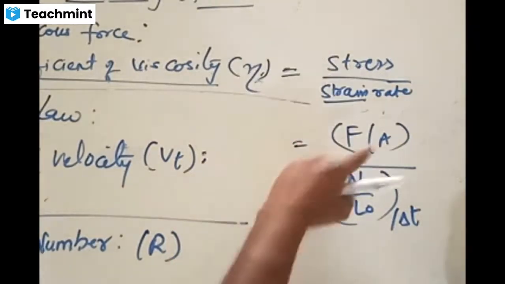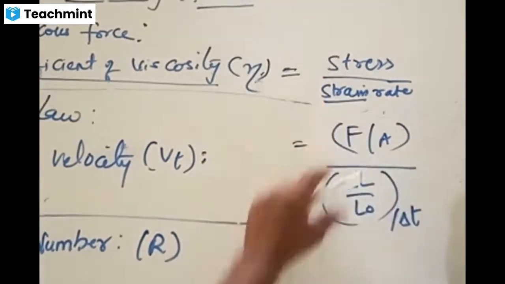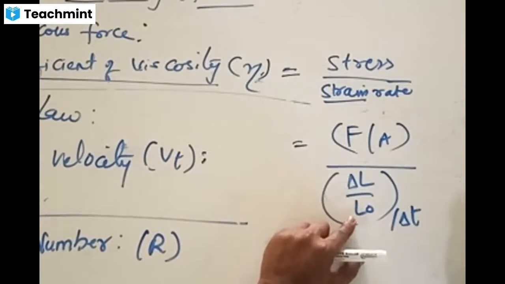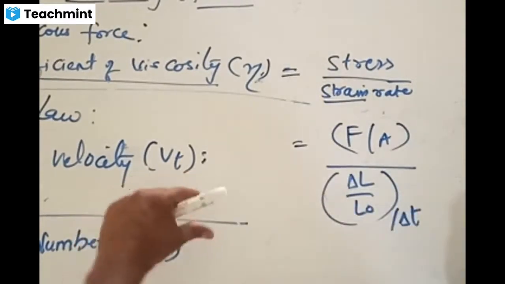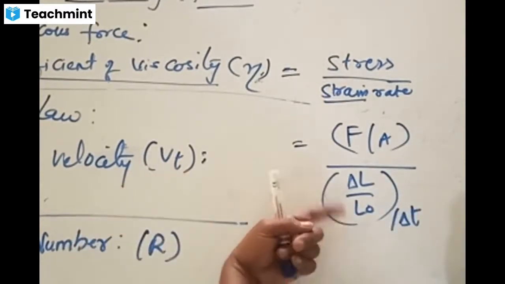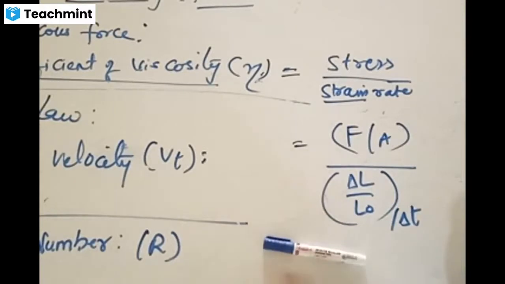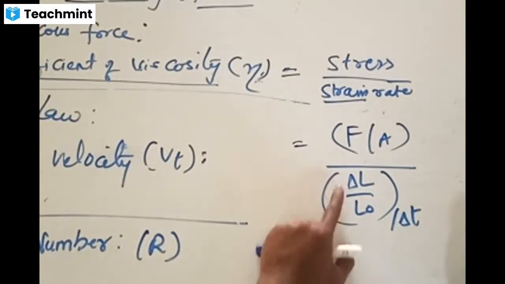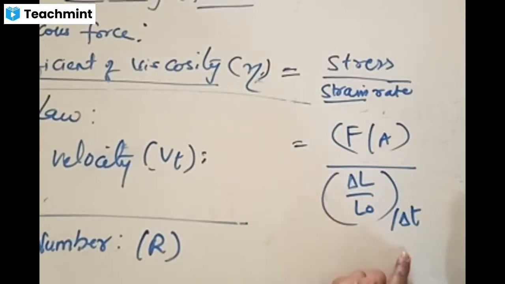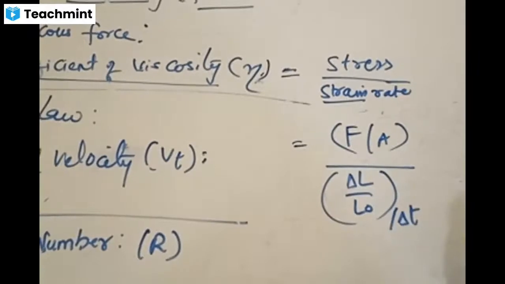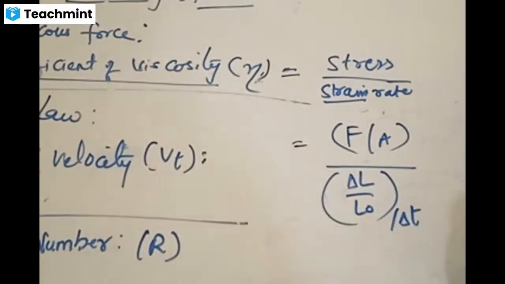Stress is mathematically defined as force per unit area. Strain is mathematically defined as change of length by original length, because generally the flow tube has length only, and we will not take volume and areas here, because the dimension of the flow tube is taken in terms of length. That is, change of length by original length per unit time. Strain per unit time is called strain rate.